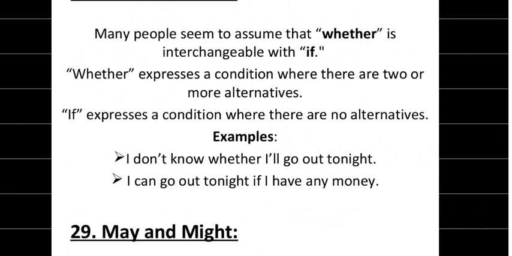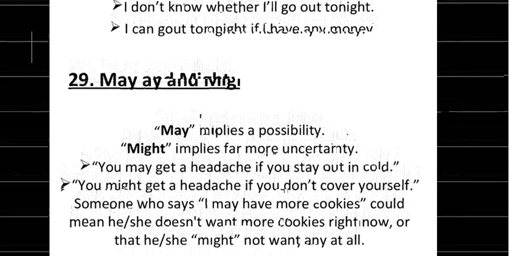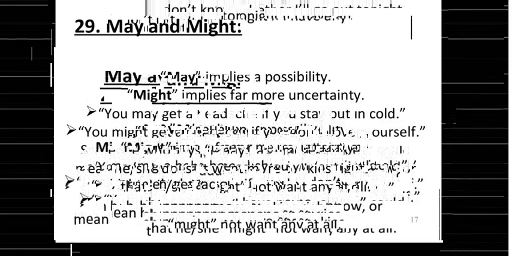The next important rule we have to talk about is may and might. May implies a possibility, while might implies more uncertainty. When you are uncertain about something, then you use might, and when there is a possibility of something, you use may. You may get a headache if you stay out in the cold. You might get a headache if you don't cover yourself. Someone who says I may have more cookies could mean he or she does not want more cookies right now, and that he or she might not want any at all.